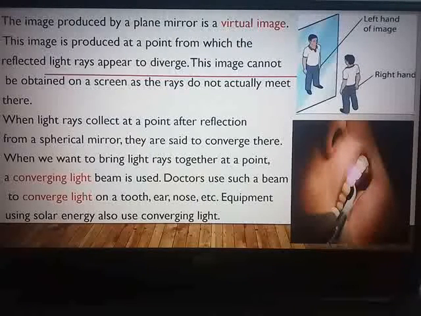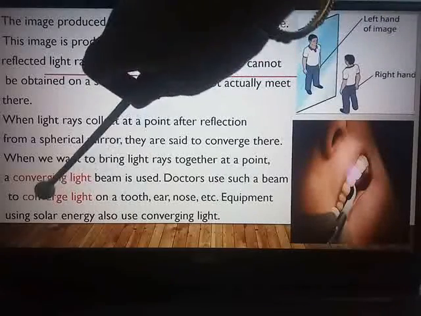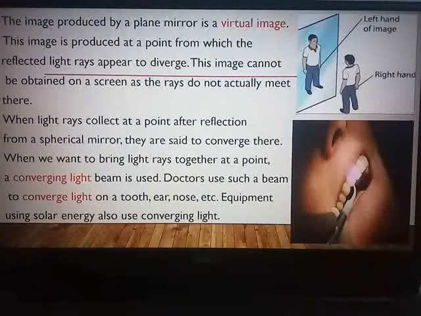Why doctors? Because they have to focus on the parts which have some fault, so that they can rectify the fault, and whatever medicines have to be applied, or if the tooth has to be removed, that action can be taken. So doctors always use a converging beam of light as they want to focus on the different defects of the tooth, ear, nose, etc. Equipments using solar energy. This also I have told you just now. Solar cookers, solar heaters, etc.